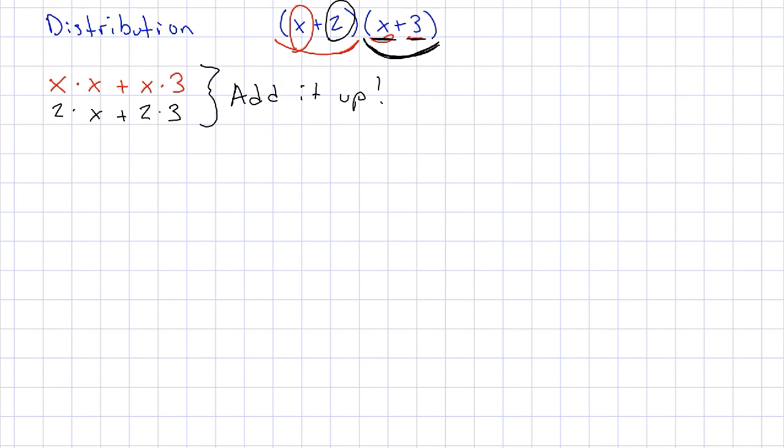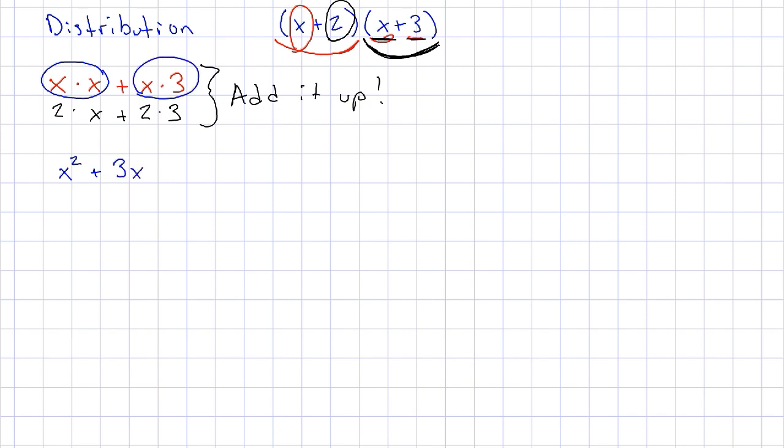Maybe that's a bit of a cheesy or simplistic way of thinking about it, but I like to think of math as trying to promote fairness. Even though sometimes it does seem like a struggle, we want it to be fair, so everyone gets their opportunity. So x times x is x squared, plus x times 3. I'm going to rewrite that as 3x.